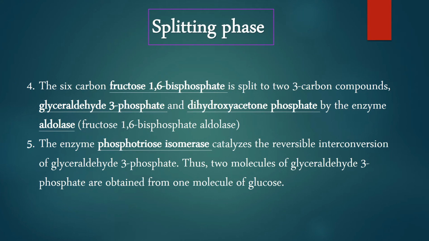Splitting phase. Step number 4. The 6-carbon fructose 1,6-bisphosphate is split into 2 3-carbon compounds, glyceraldehyde 3-phosphate and dihydroxyacetone phosphate, by the enzyme aldolase, fructose 1,6-bisphosphate aldolase. Step number 5. The enzyme phosphotriose isomerase catalyzes the reversible interconversion of dihydroxyacetone phosphate and glyceraldehyde 3-phosphate. Thus, 2 molecules of glyceraldehyde 3-phosphate are obtained from 1 molecule of glucose.